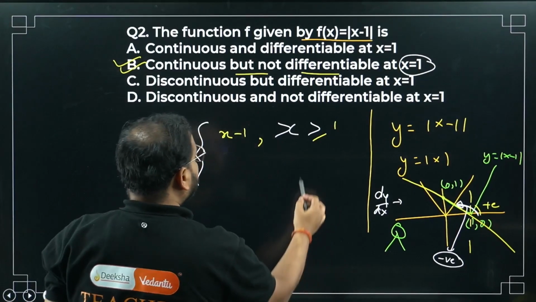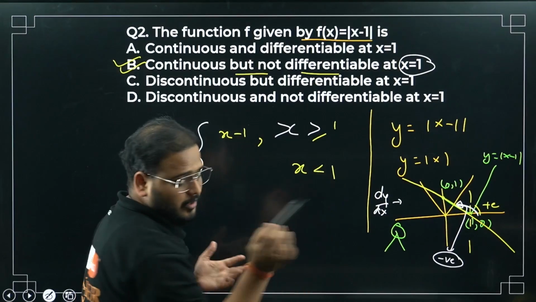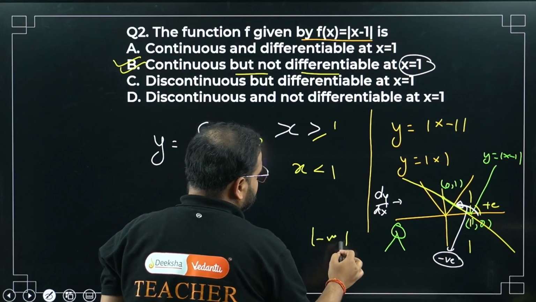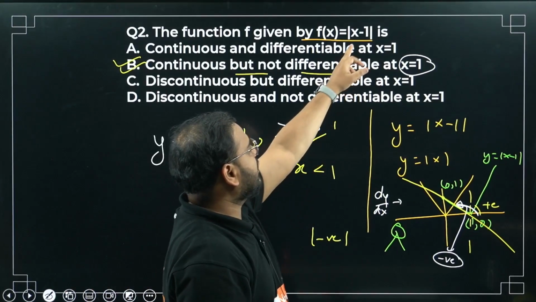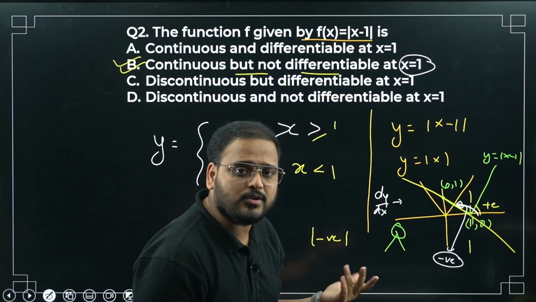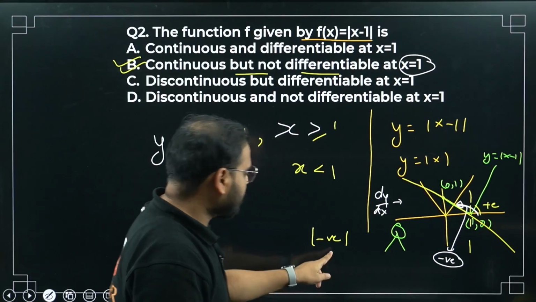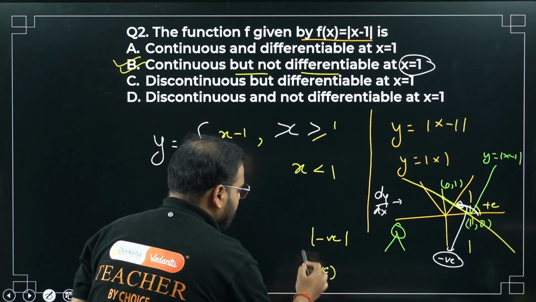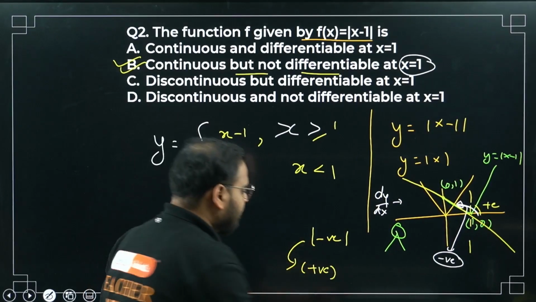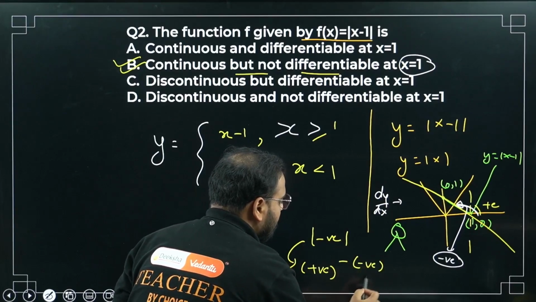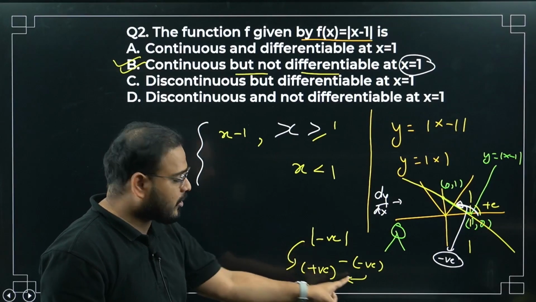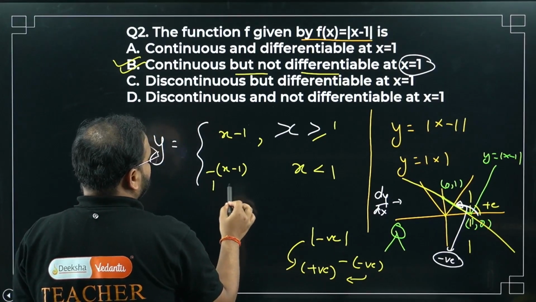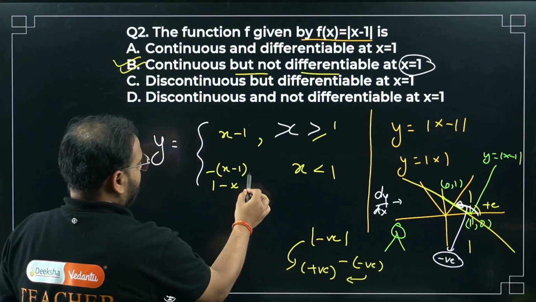Correct, right? But if I take before 1, inside I'll have a negative value. Please check, sir. If I take, let's say, 0, then 0 minus 1 is minus 1, so a negative value. So how will the mod open? Mod will give me a final answer as positive. It means mod has to open with a negative value, so negative of negative will be positive. So I'm going to write minus of x minus 1. How much is that? 1 minus x.